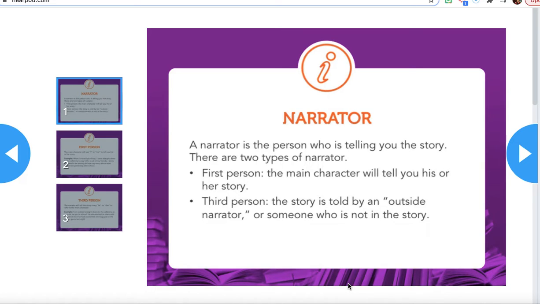There are two types of narrators: a first person narrator, which is the main character, will tell you his or her story, or there's third person. Third person is when the story is told by an outside narrator or someone who is not in the story. Okay? We'll have some practice with this, so don't fret if you don't understand.